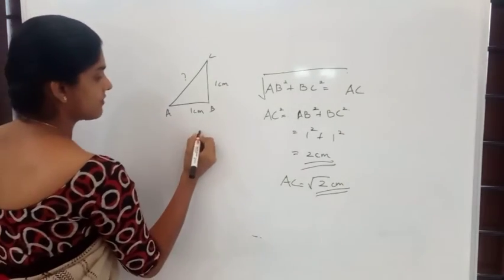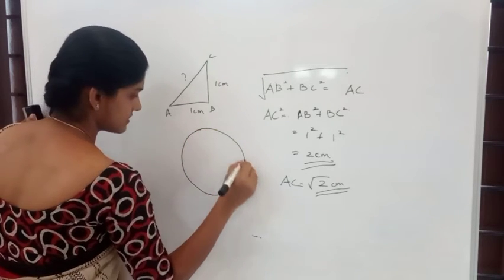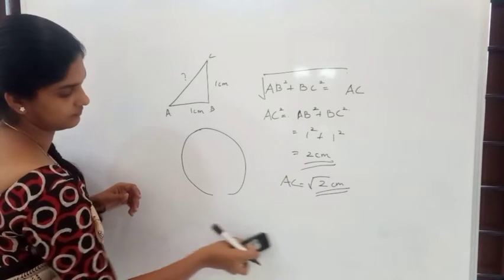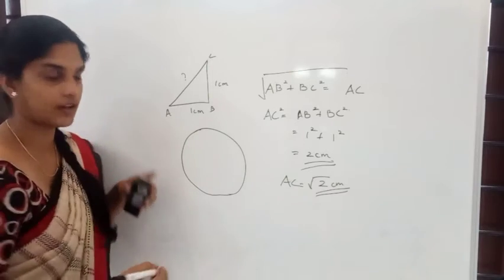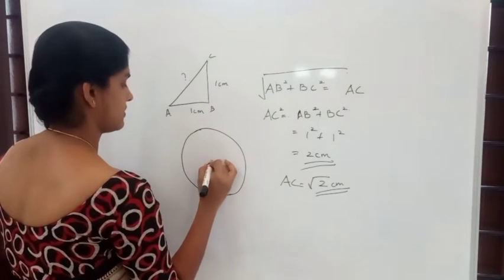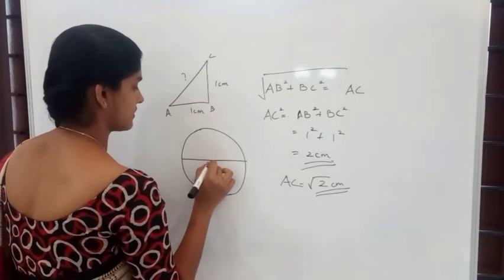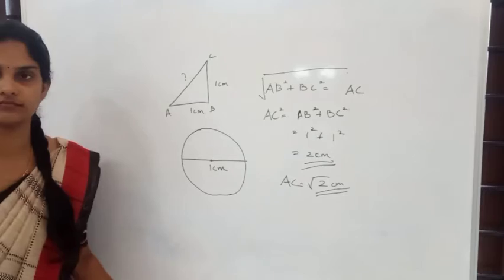That is, we have a circle over here. The diameter of the circle is 1 centimeter.